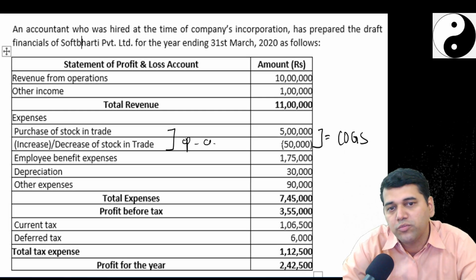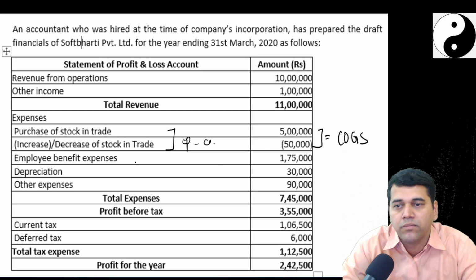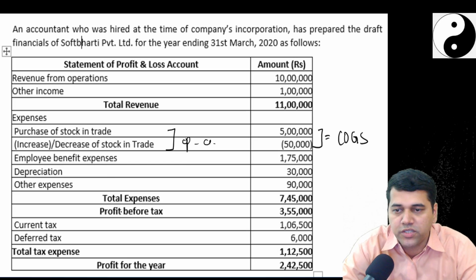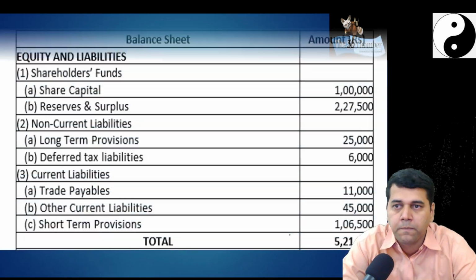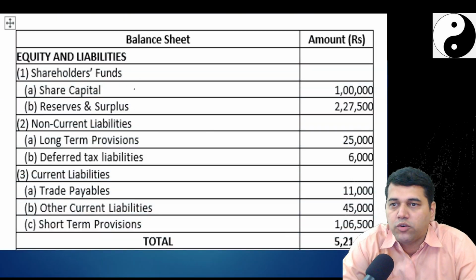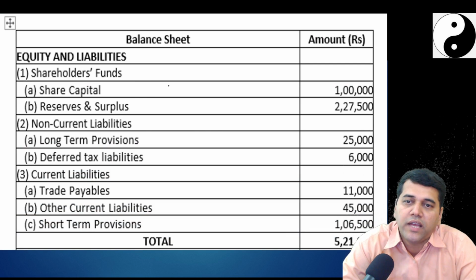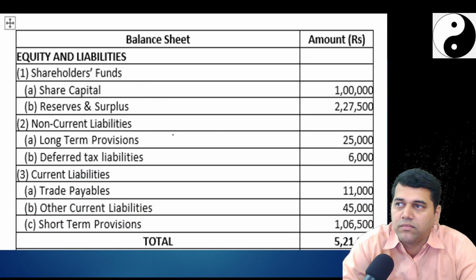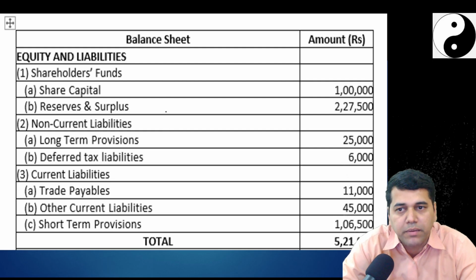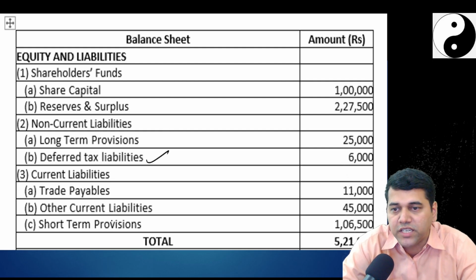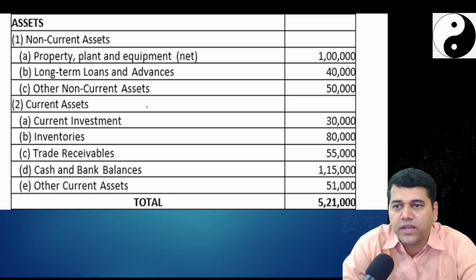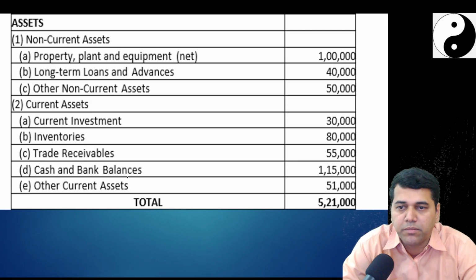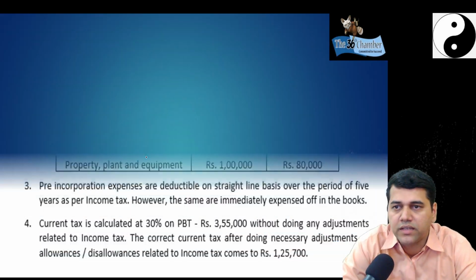So your closing stock is more than the opening stock. Employee benefit expenses, depreciation, current tax and deferred tax is also there in their P&L. Shareholders' funds, okay, that person must have given in the old accounting standard format because he may not be aware that Ind AS is applicable here. Non-current liabilities, long-term deferred tax liabilities, trade payable. You have got non-current assets, long-term loans and advances, current tax assets, trade receivables, other current assets.